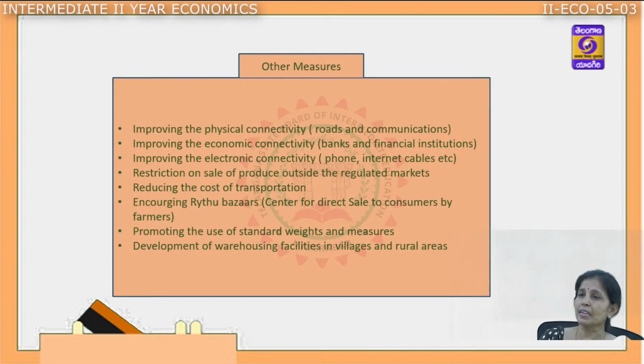The next one is, as we came across, that the transportation cost is very expensive. The government is taking various measures to reduce the cost of transportation so that farmers can fetch better prices if they are able to transport agriculture products from the rural areas to the market area.